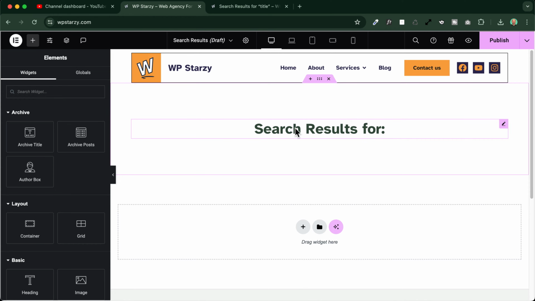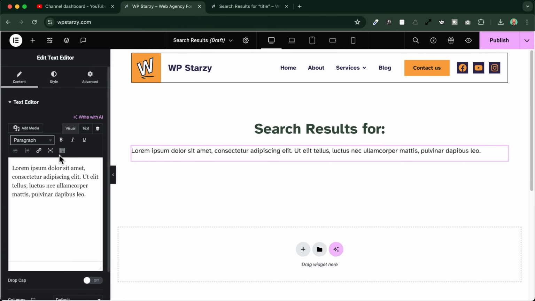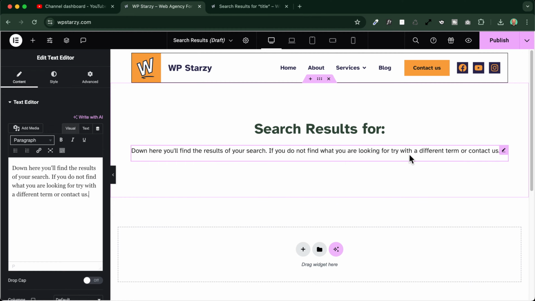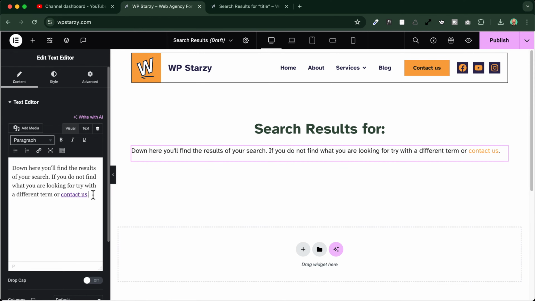Now that I have my title here, I can also add some more information about this search results page. For example, I can insert a text editor widget, and I can simply say right inside here, down here you'll find the results of your search. If you do not find what you are looking for, try with a different term or contact us. In this case, I will also have a contact us link here, so that if people are frustrated because they are not finding what they are searching on our website, they can just drop us a line and contact us.